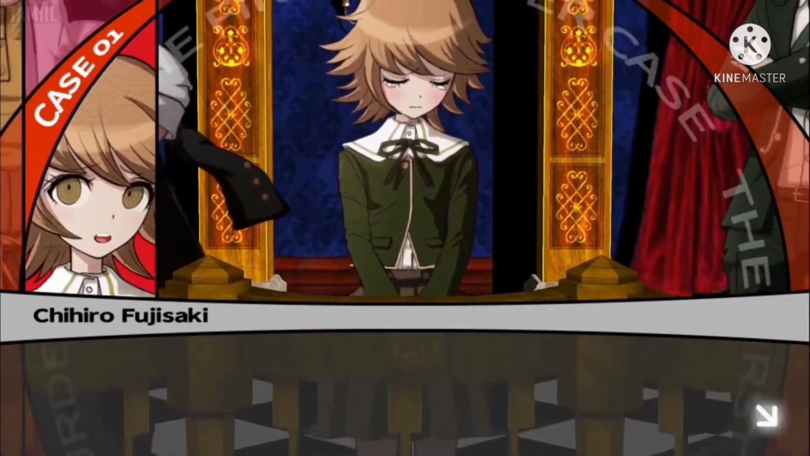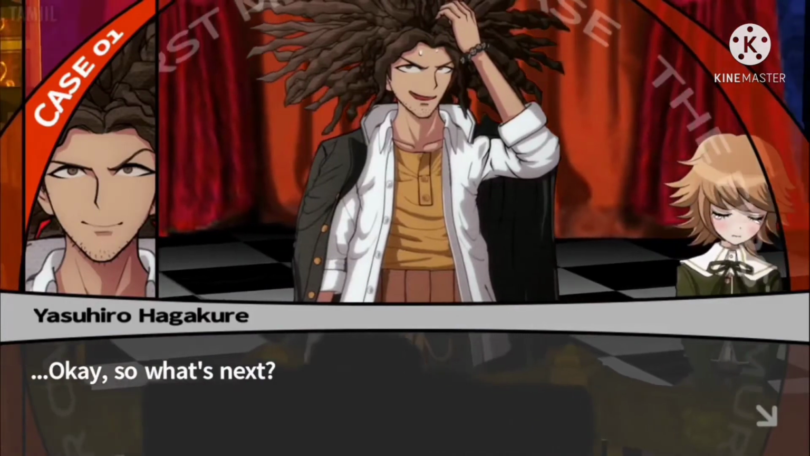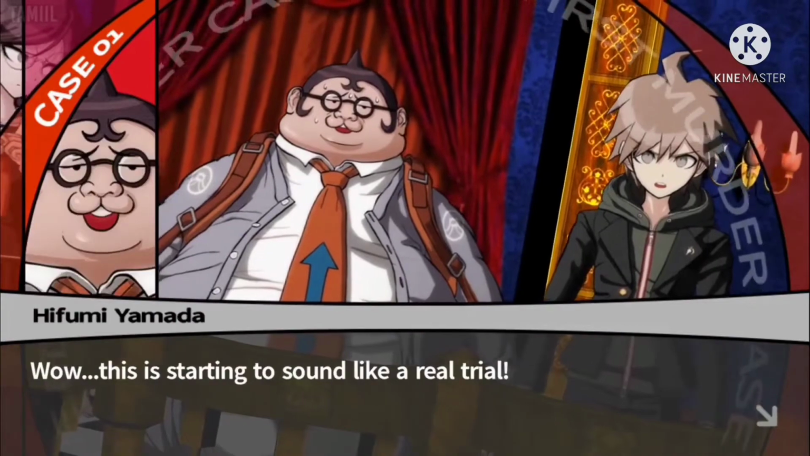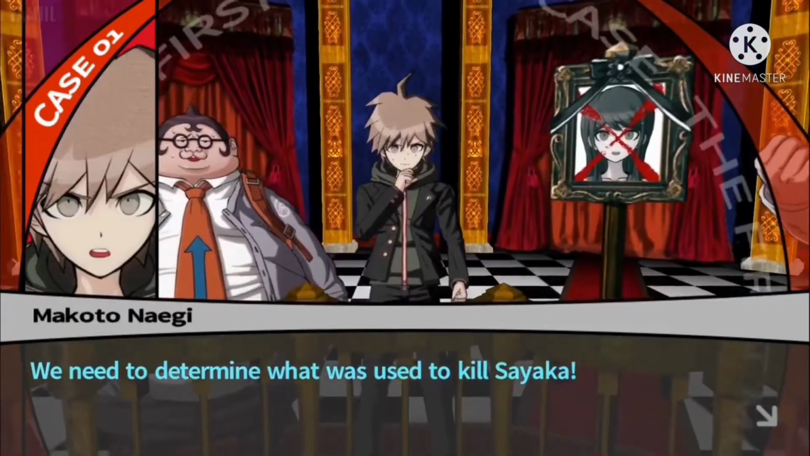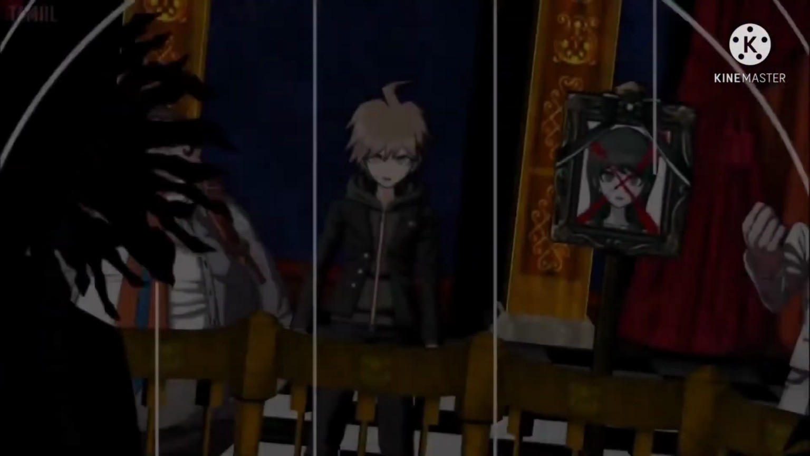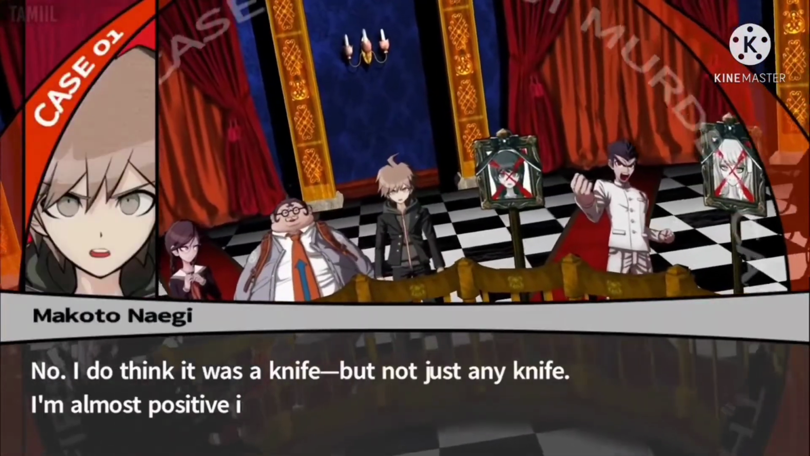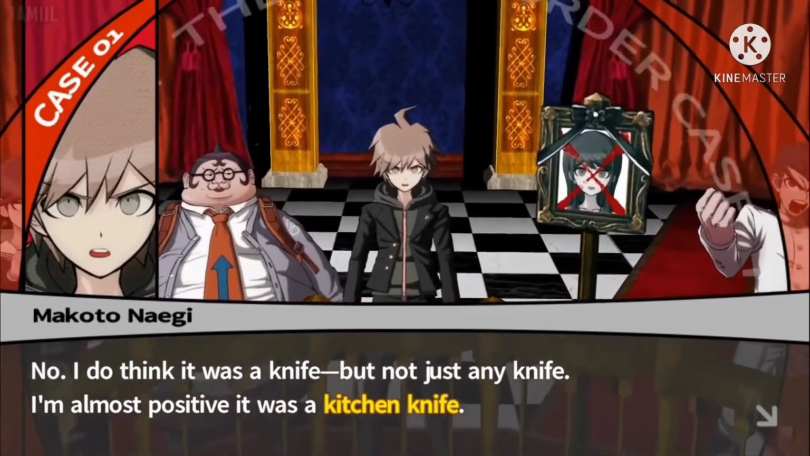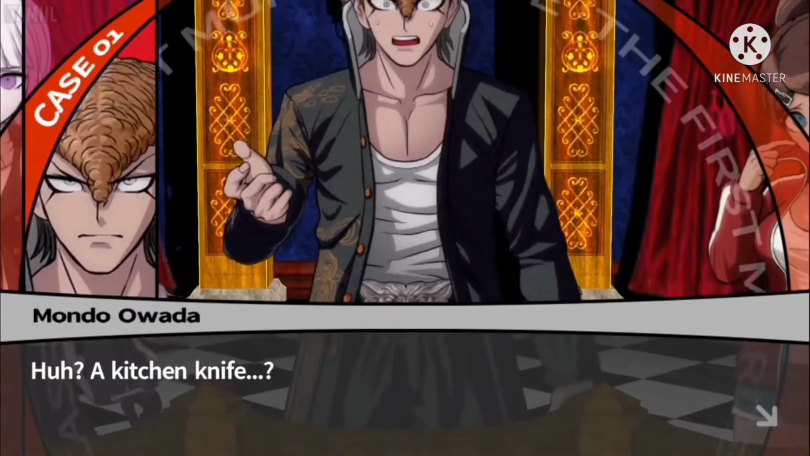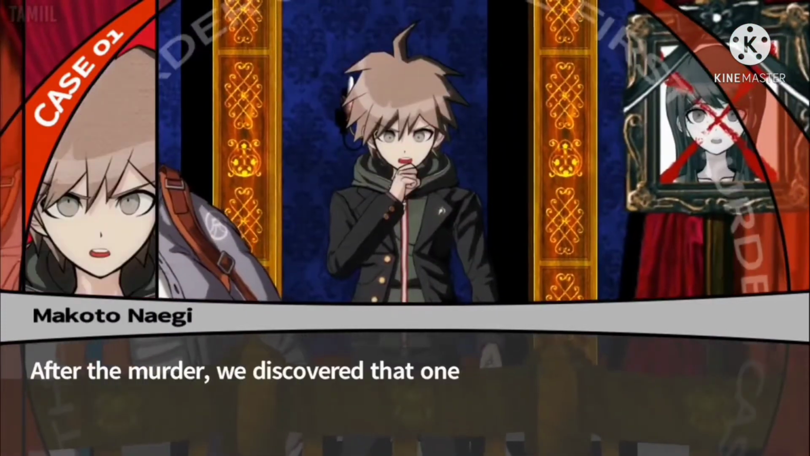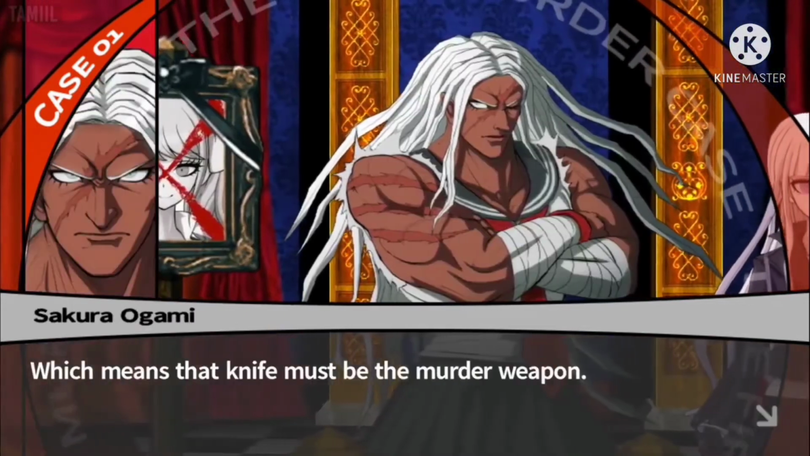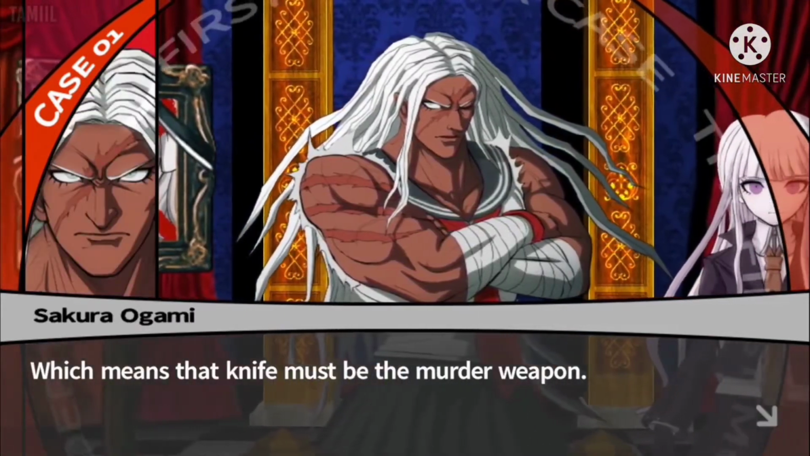Sorry. Okay, so what's next? Next is the subject of the murder weapon. No, I do think it was a knife, but not just any knife. I'm almost positive it was a kitchen knife. Huh? A knife? After the murder, we discovered that one of the knives from the kitchen was missing. Which means that knife must be the murder weapon.